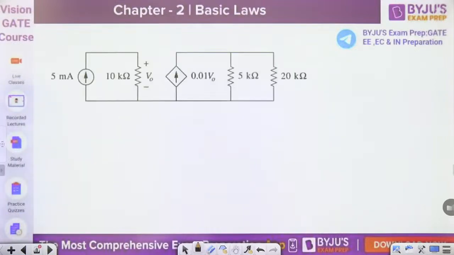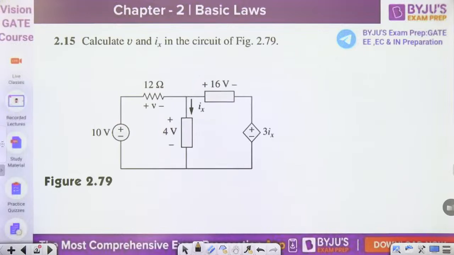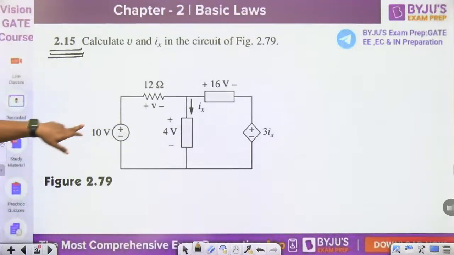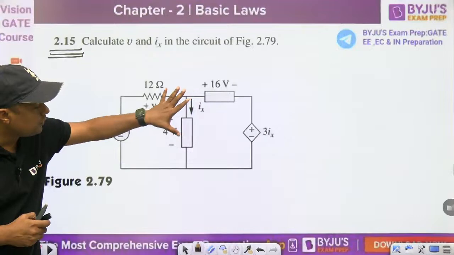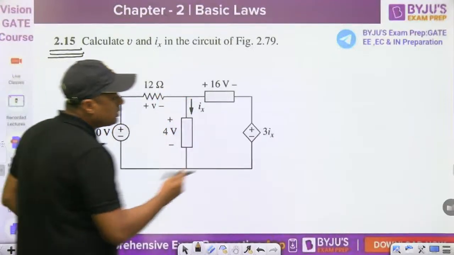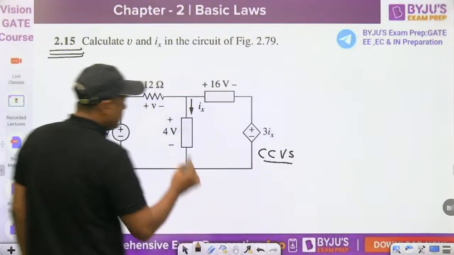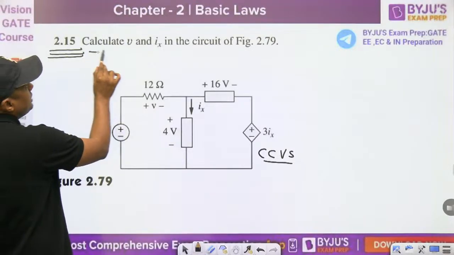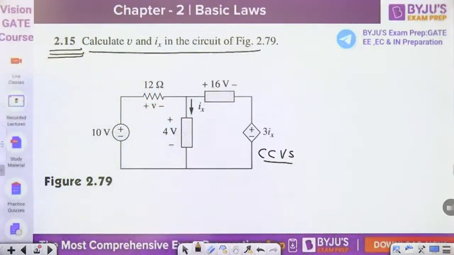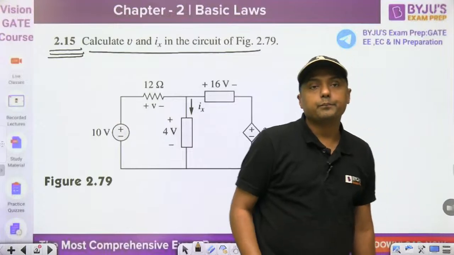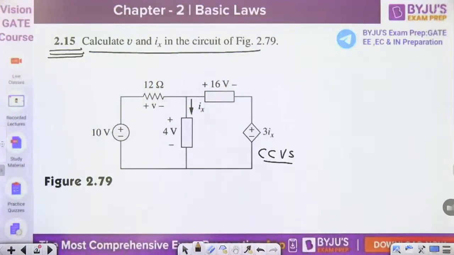Next question. Now calculate V and Ix in the circuit of figure 2.79. V and Ix. This is question number 2.15 from the practice. This is the 10 volt, and this is the V. This is a very important topic because some students are worried about dependent sources. So this is a current controlled voltage source, and this is Ix. Calculate the V and Ix in the circuit. What is the value of V and Ix? Everyone please give me the answer in the comments box. Then tell me what is the answer for this question.